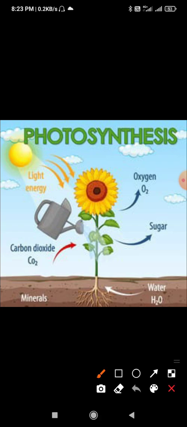As we know, in plants, leaves are called the kitchen of the plant. They are called the food factory of the plant. Now, why do they call it the food factory of the plant? Why do they call it the kitchen of the plant?